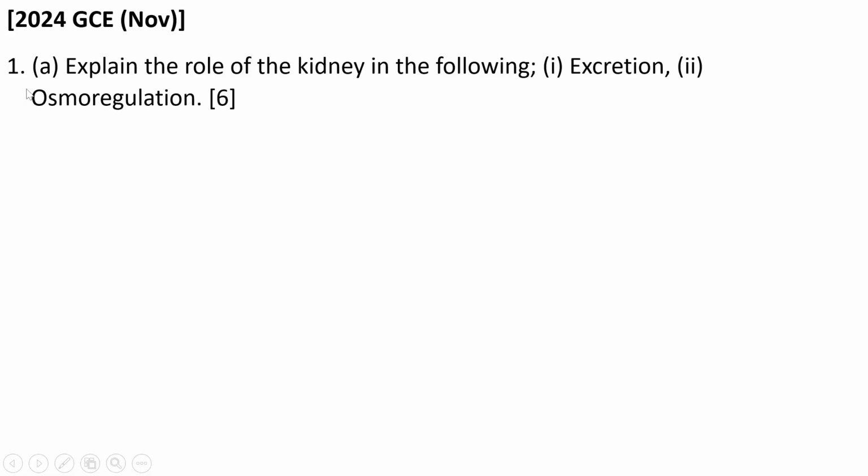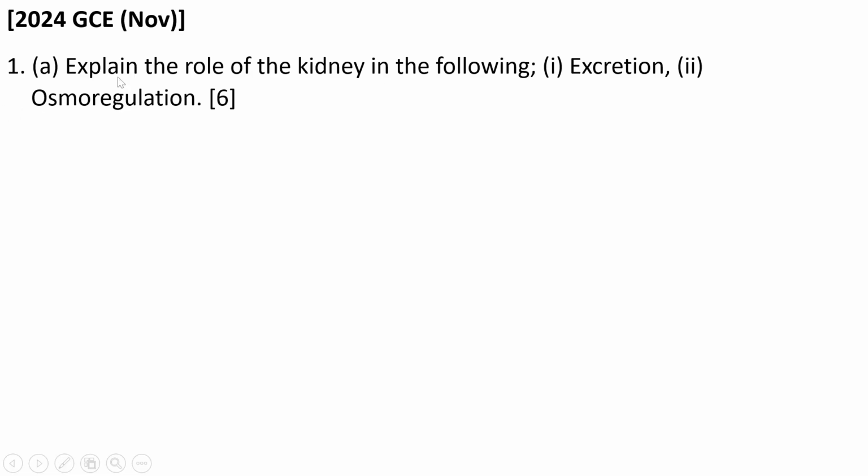We go to the other question which came in 2024 GCE. This question was also on number 1M, which was like explain the role of the kidney in the following: Roman numeral 1, excretion; Roman numeral 2, osmoregulation.